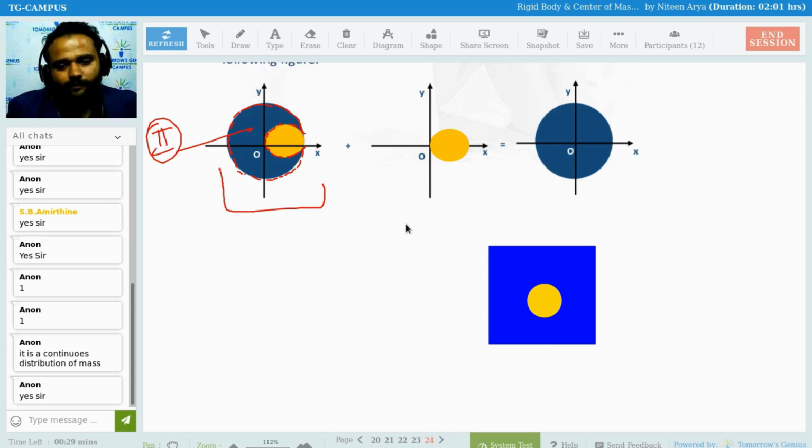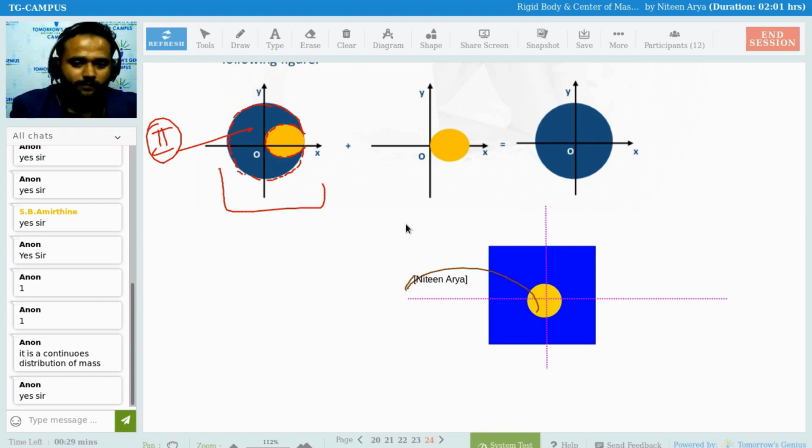For the square first of all, then we are going to find the center of mass for this particular circle, but the circle is taken out, so we are going to subtract this. Clear? What is a cavity altogether? This circular piece is cut out and taken out. Clear? So that is all about a cavity.